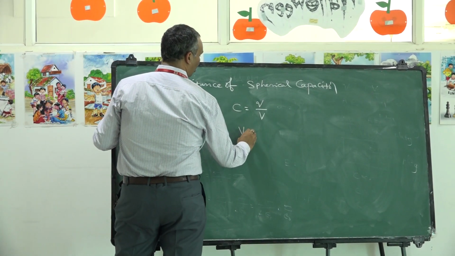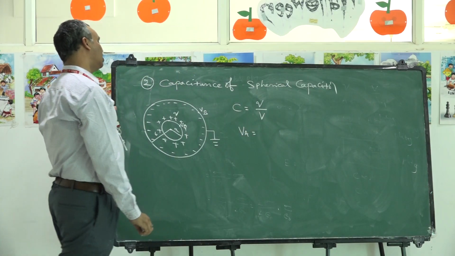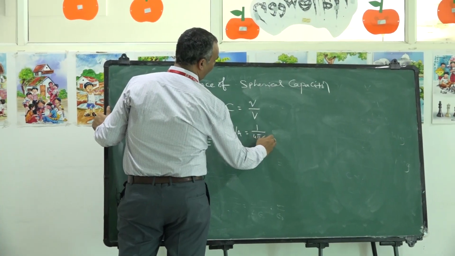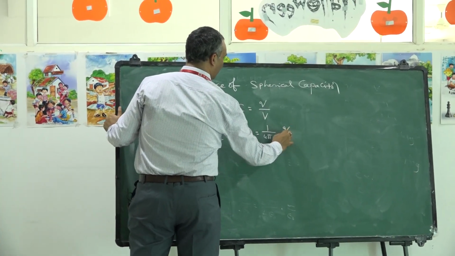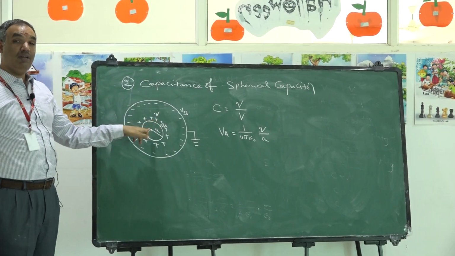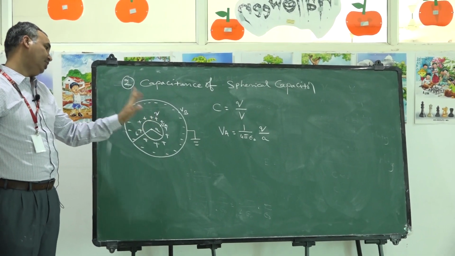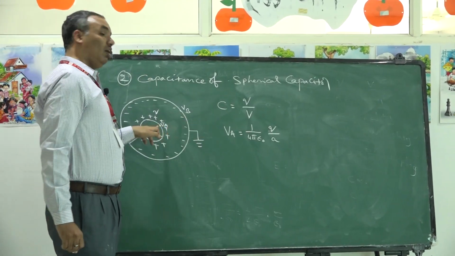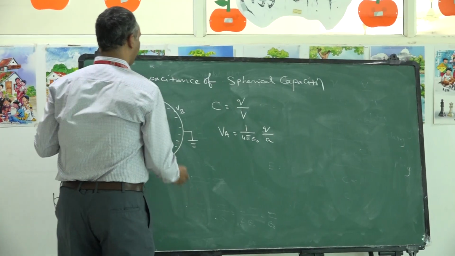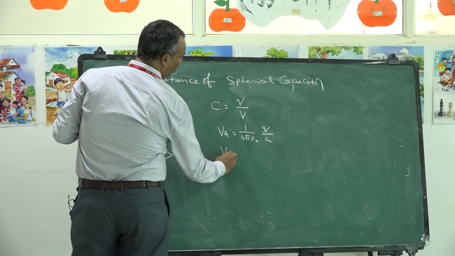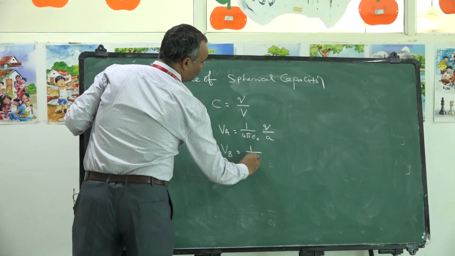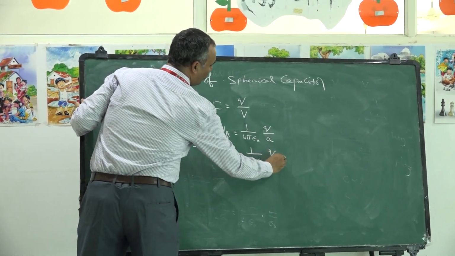The potential at the surface of the inner sphere is given by 1 by 4 pi epsilon naught Q by A, as Q is the charge available and A is the radius of this sphere. Similarly, the potential on the outer sphere is given by 1 by 4 pi epsilon naught Q by B.